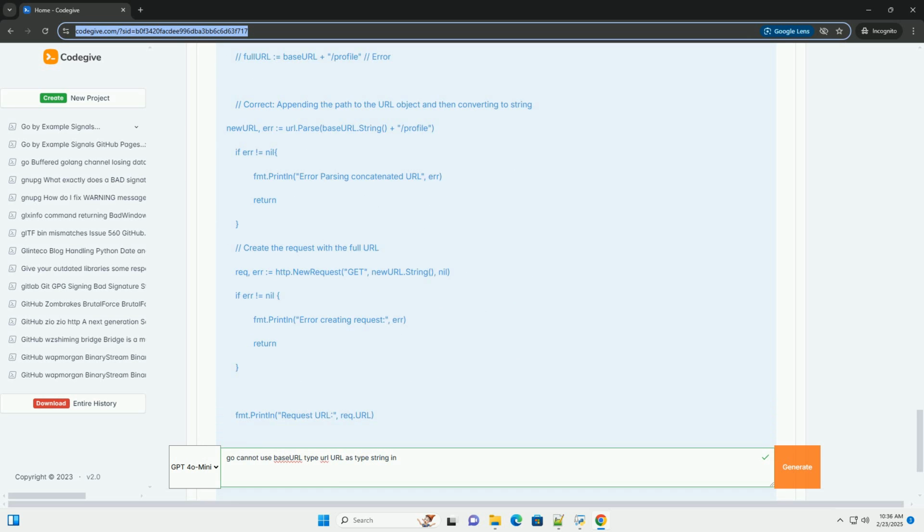5. URL encoding: be mindful of URL encoding when constructing URLs, especially when dealing with user-provided data. The url.QueryEscape and url.QueryUnescape functions can be helpful for encoding and decoding URL components. However, url.Values.Encode handles most encoding requirements automatically for query parameters.